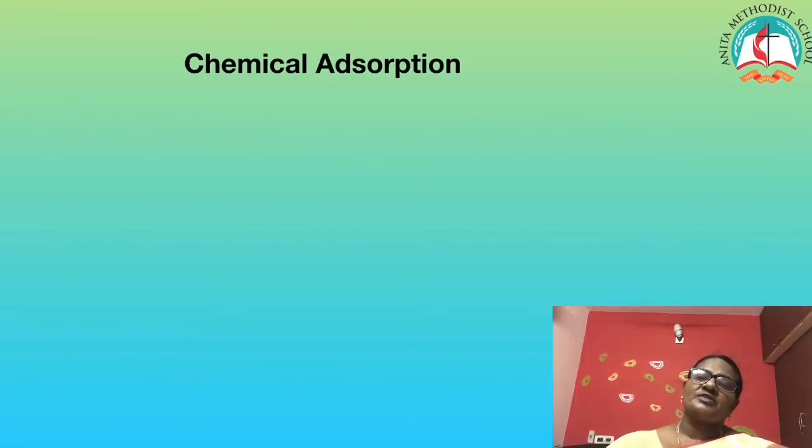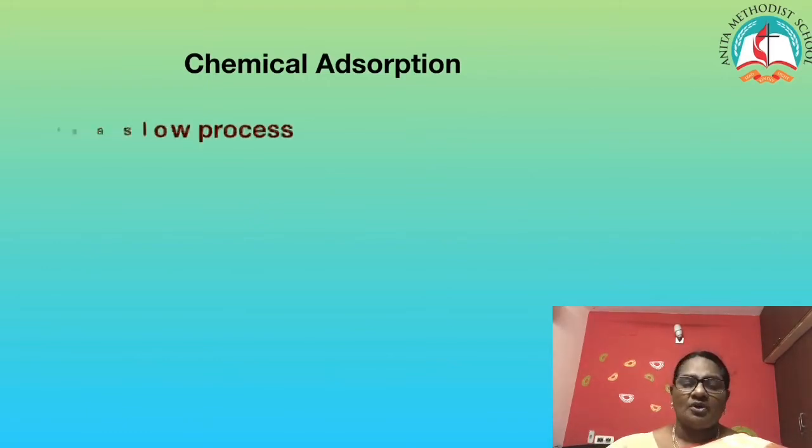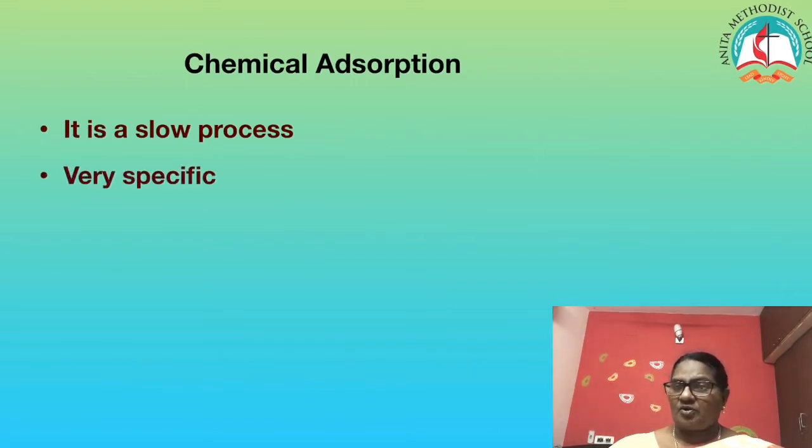Next, we shall see the difference between chemical and physical adsorption. Since I cannot have a big table column here, I am just putting everything down as differences. Chemical adsorption is a slow process because it involves the formation of chemical bonds. It is very specific. What do I mean by specific?